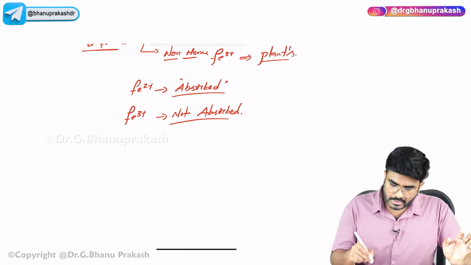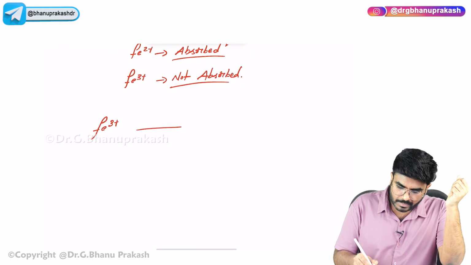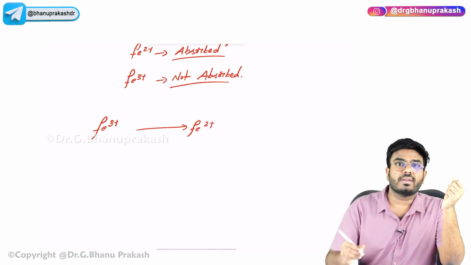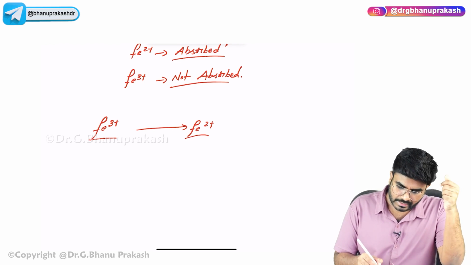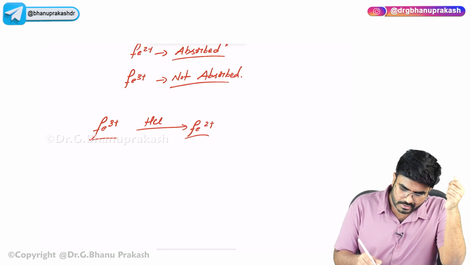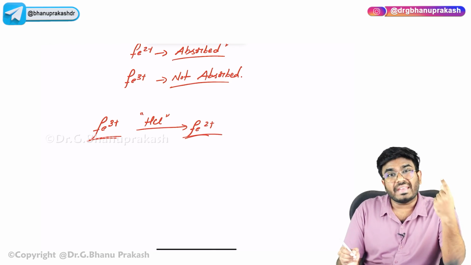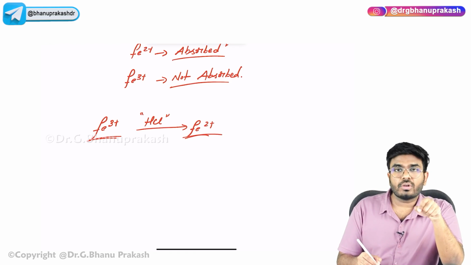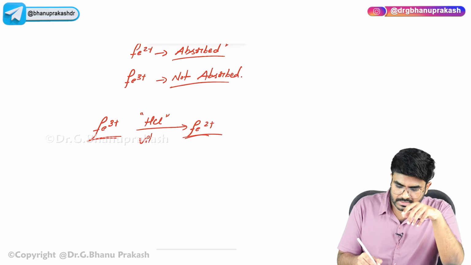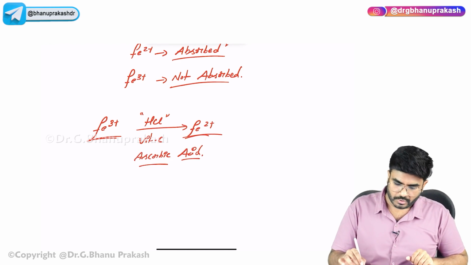But actually no, because vegetarians, even though they get the Fe3+ form of iron, this Fe3+ form of iron will be converted to the Fe2+ form of iron. The ferric iron is converted back to the Fe2+ form, that is ferrous iron, with the help of acid in the stomach. And not only acid, one more thing which helps here is vitamin C, that is ascorbic acid. So ascorbic acid also helps in the conversion of Fe3+ to the Fe2+ form.